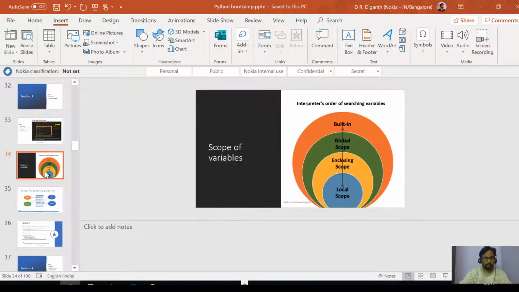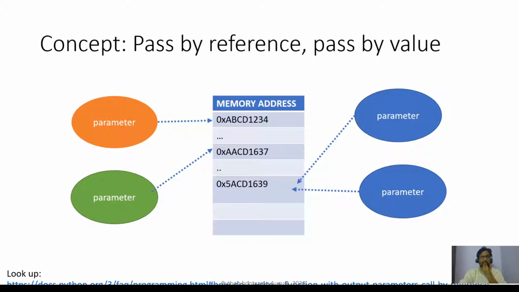So that is about these two. There is one more concept called pass by reference and pass by value. Usually, this is coming from C++ ideology. Whenever we try to pass a parameter into a function, by default in C and C++, it goes as a value. Let me just get in drawing mode.